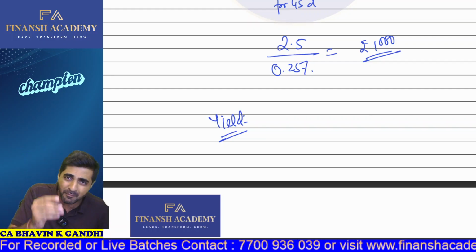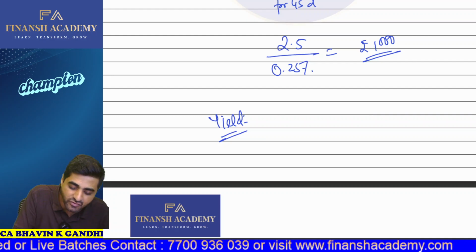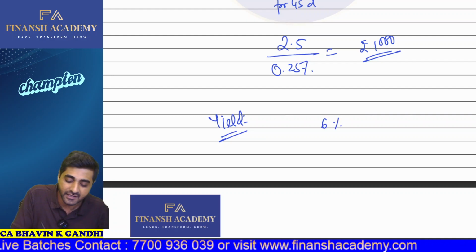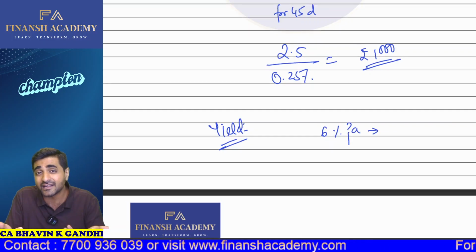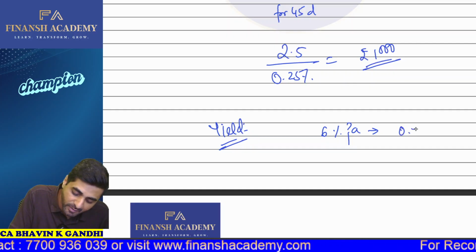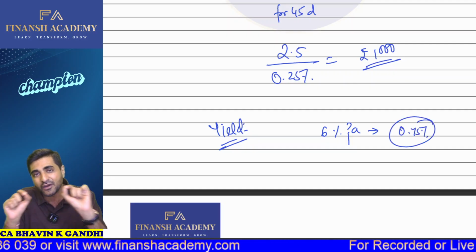So when I'm buying the bond right now, what is the market yield going on? It's 6%. But this 6% is on a per annum basis. So what is the equivalent yield which I will take into consideration? That's going to be 0.75%, because for me the investment is only to be done for 45 days.